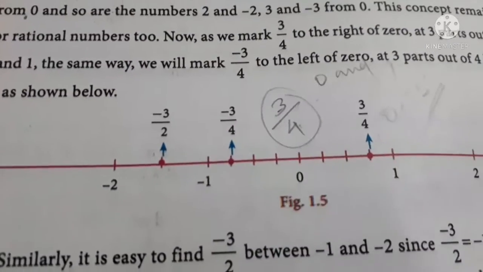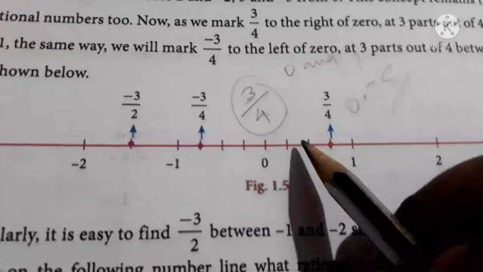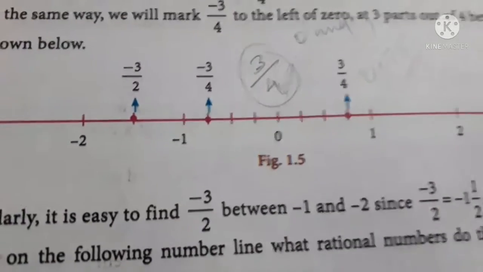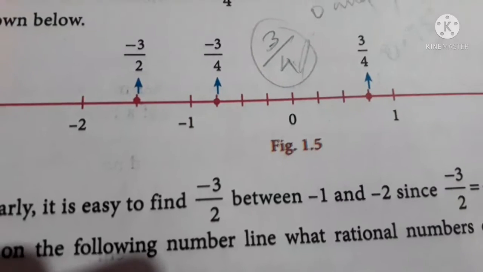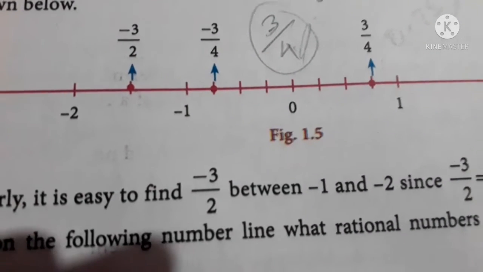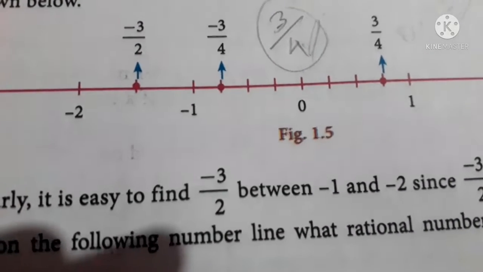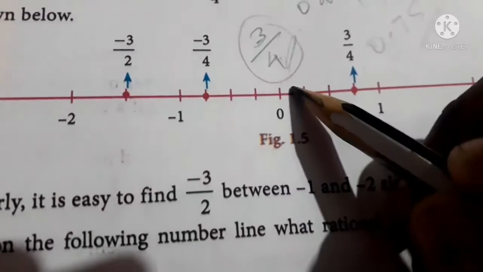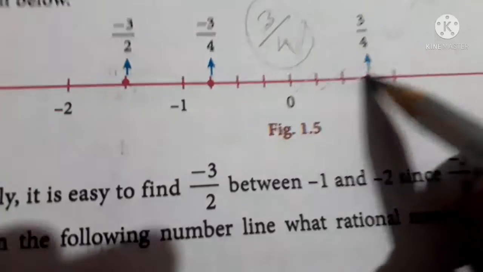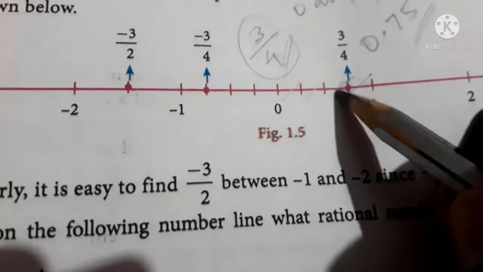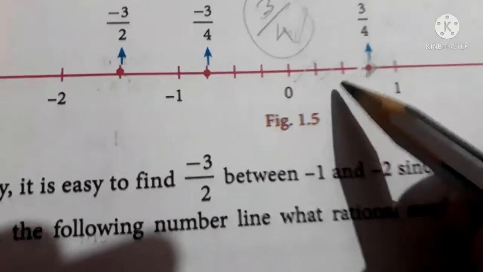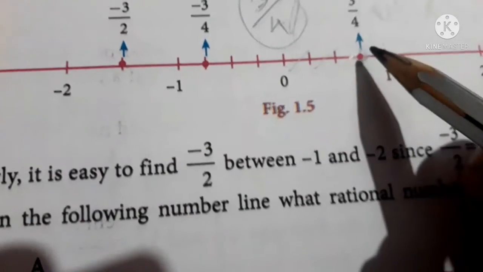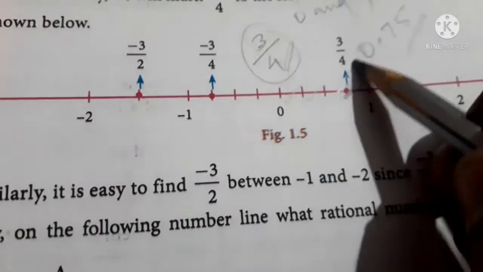It is the 3 by 4th part of 1. So when you divide the distance between 0 and 1 into 4 parts, the third one will be your 3 by 4. This is the first part, second part, third part, fourth part. The point which joins the third part and the fourth one will be the 3 by 4 point.